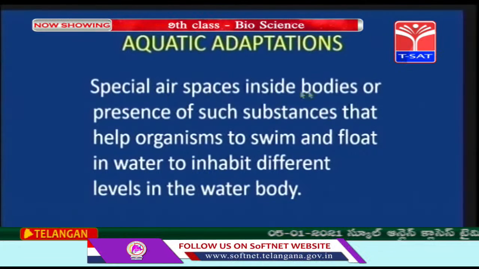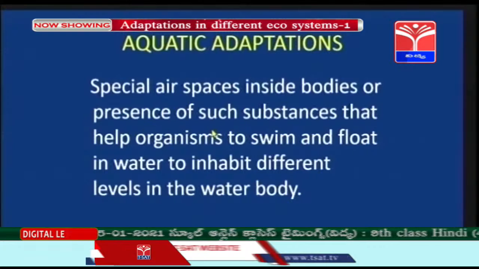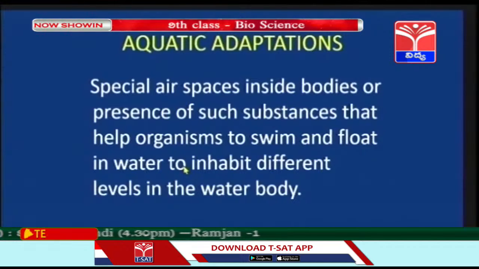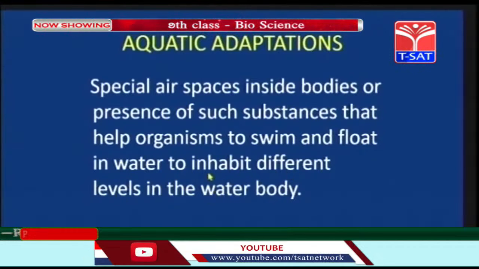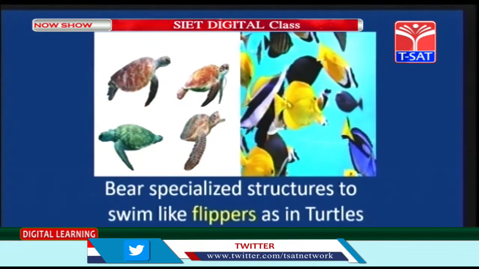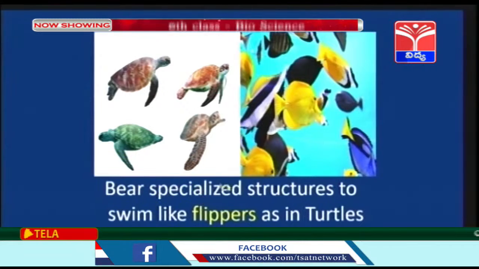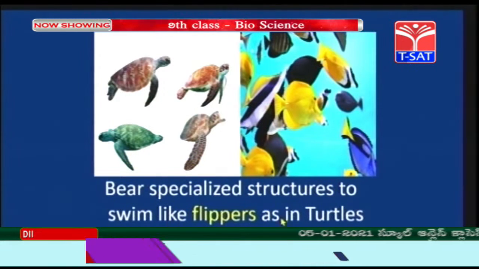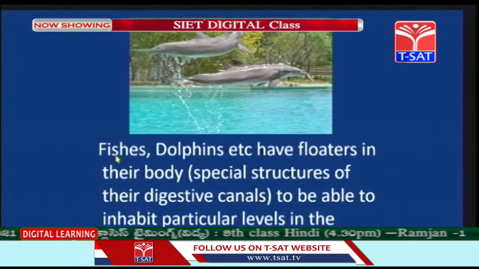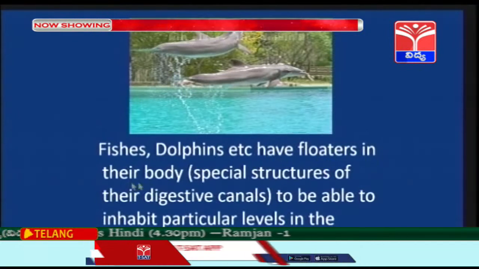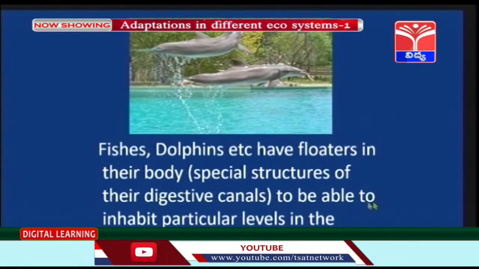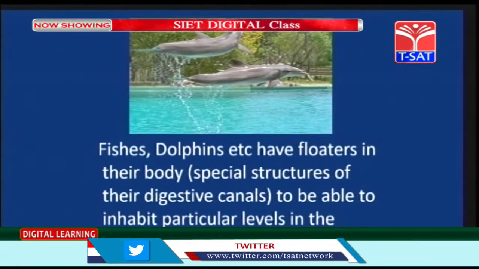So, aquatic adaptations. Special air sacs present inside the bodies or presence of such substances help organisms to swim and float in water to inhabit at different levels in the water body. So children, you can see here the flippers of the tortoise and fins of the fishes. So they bear specialized structures to swim like flippers as in turtles and fins in the fishes. You can see, children, fishes like dolphins etc. have floaters in their body. So these are specialized structures in the digestive canal to be able to inhabit at particular levels in the water body.